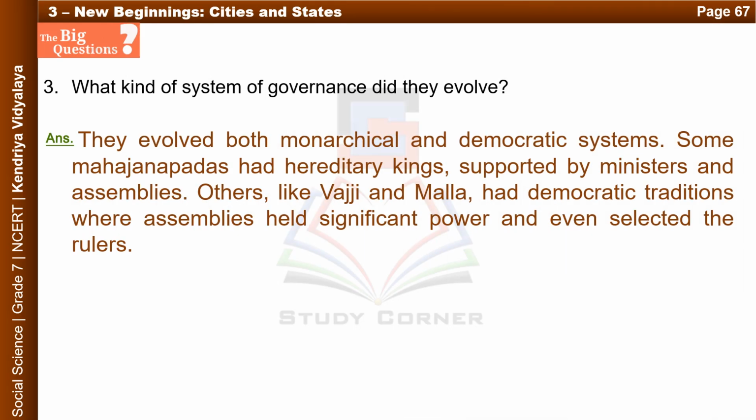What kind of system of governance did they evolve? Answer. They evolved both monarchical and democratic systems. Some Mahajanapadas had hereditary kings, supported by ministers and assemblies. Others, like Vajji and Malla, had democratic traditions where assemblies held significant power and even selected the rulers.